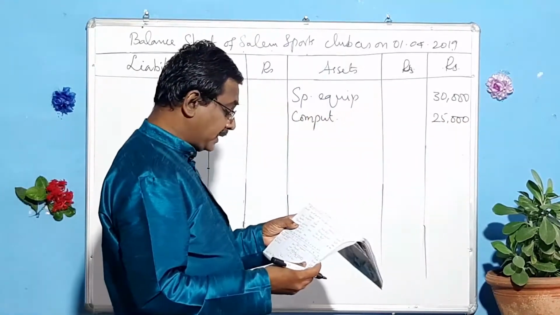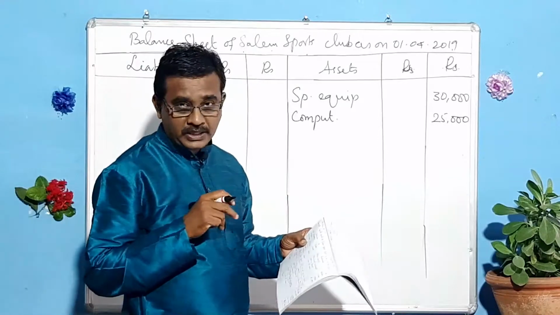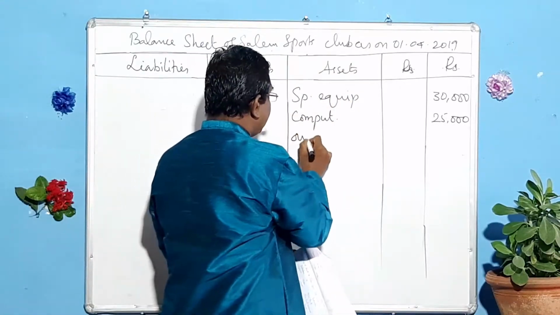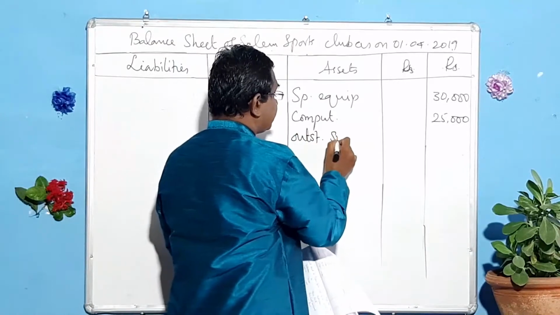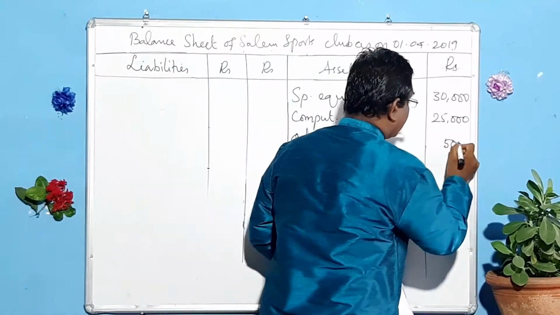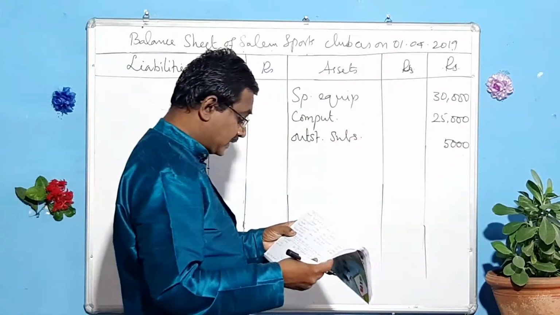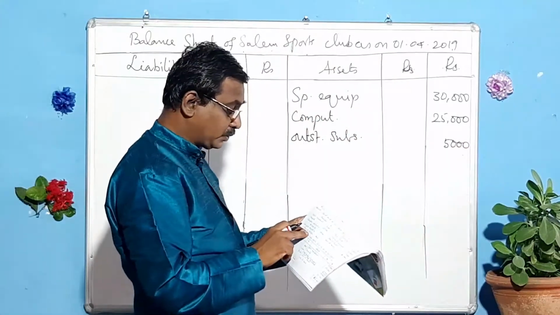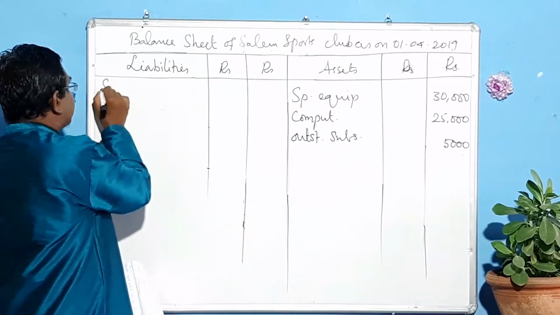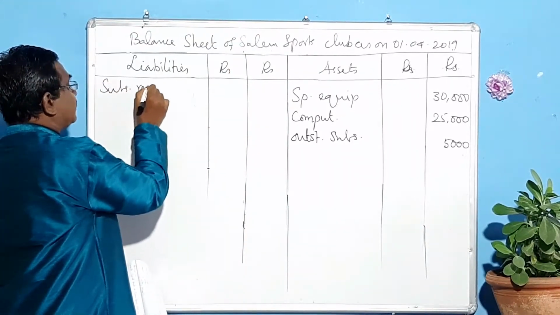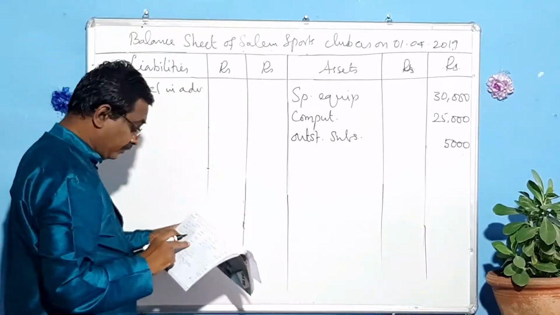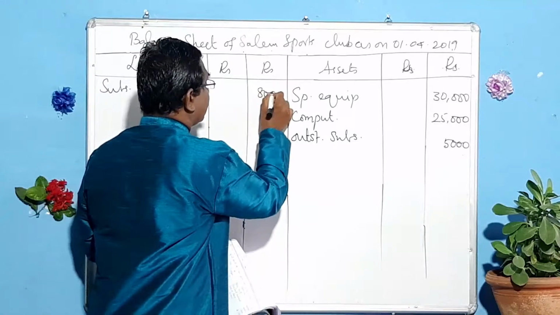Next, subscription outstanding for 2018-19. This is 18-19, so outstanding subscription. What is that amount? 5,000. Next, subscription received in advance for 2019-20. It is a liability, so subscription received in advance. What is that amount? 8,000.